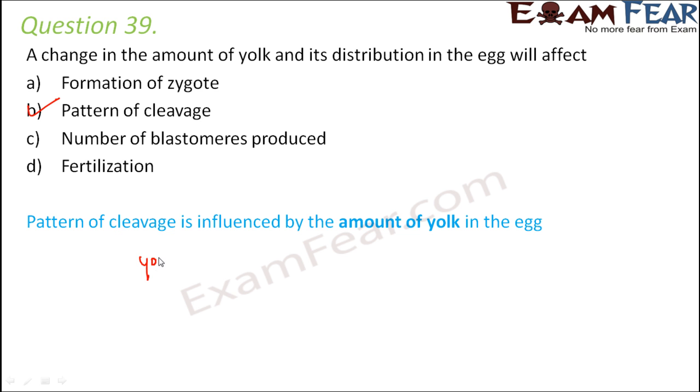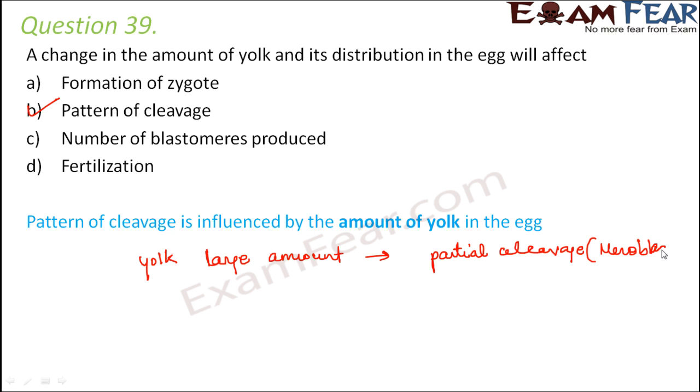So if yolk is present in large amount, what type of cleavage will happen? In that case incomplete cleavage or partial cleavage will take place, which is known as meroblastic cleavage. Now for eggs with yolk in very small amounts, what type of cleavage will happen? Complete cleavage will take place, which is called holoblastic cleavage. So it depends upon how much yolk is there and where the yolk is concentrated.